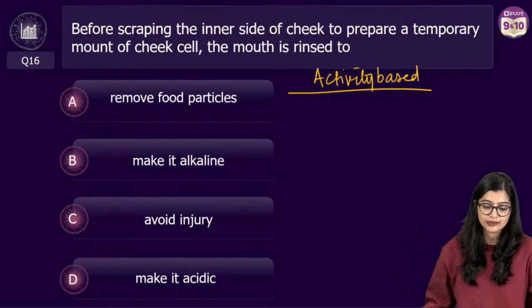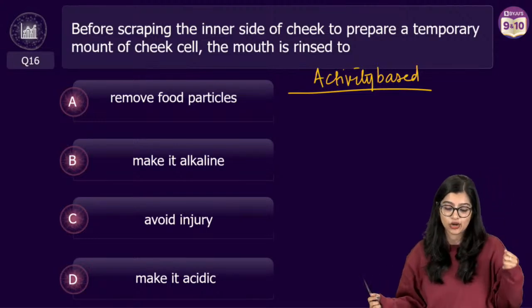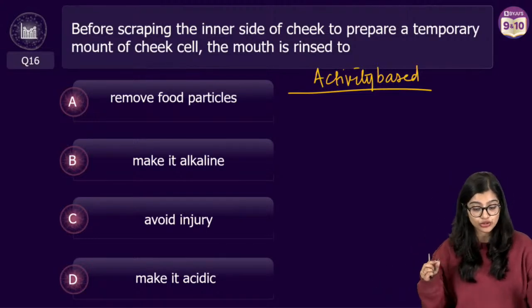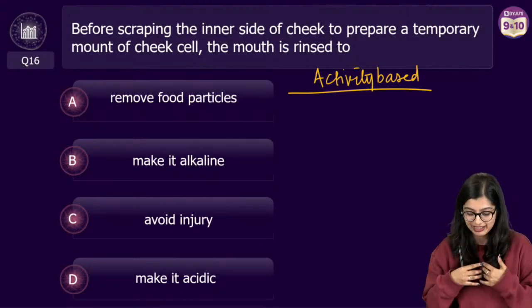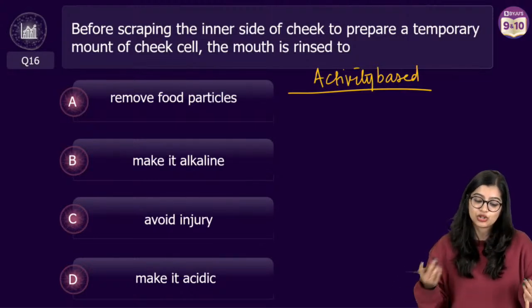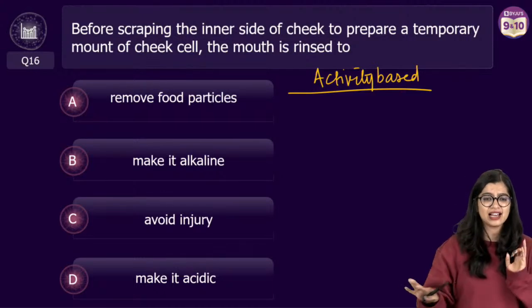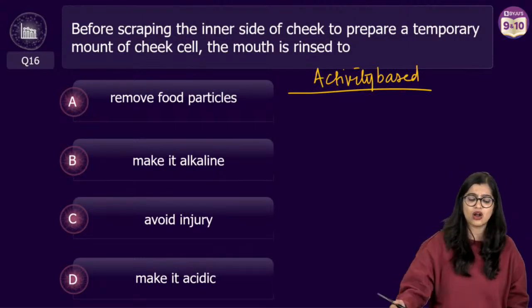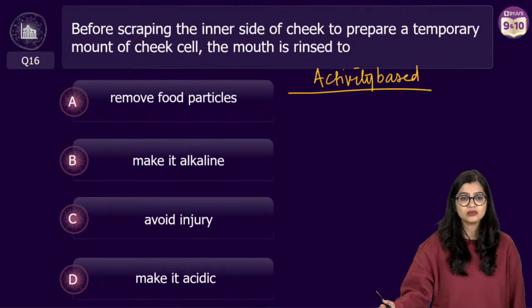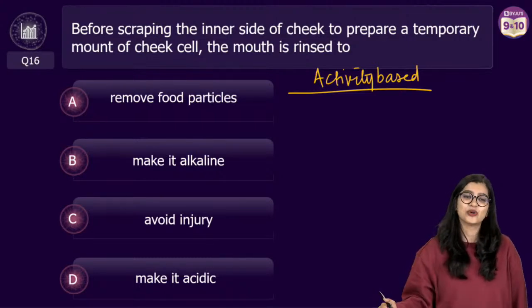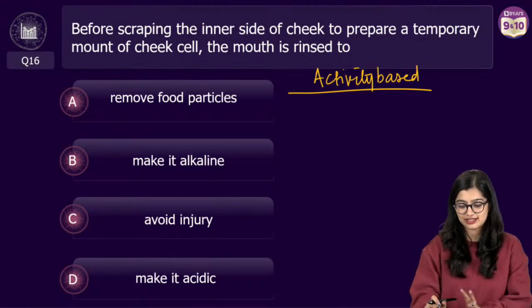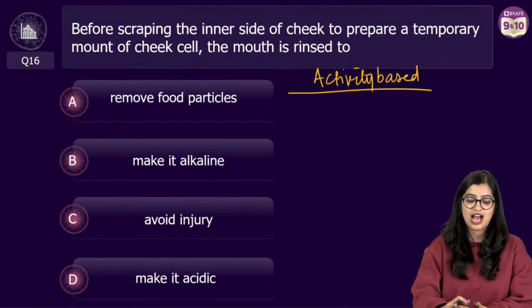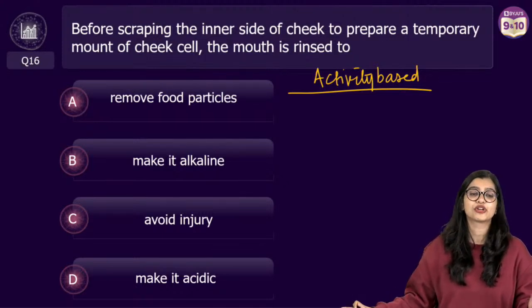So let's get started. Before scraping the inner side of your cheek to prepare a temporary mount of cheek cell, the mouth has to be rinsed. Why? To remove food particles, to make it alkaline, to avoid injury, or to make it acidic. Don't overthink. I only have this. Please, my dear students, I am giving you a hint. I request you sincerely not to overthink this.